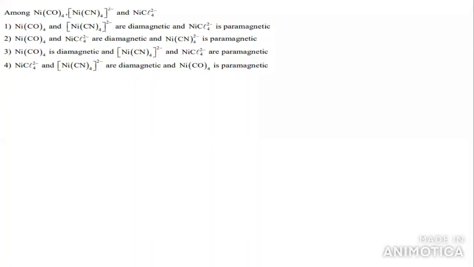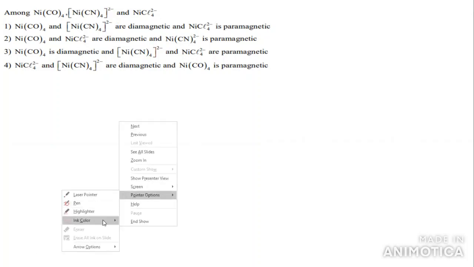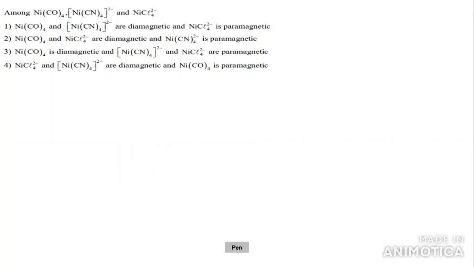Next question. Among the following, Ni(CO)4, [Ni(CN)4]2-, [NiCl4]2-. What nature are they asking about? The first one we will see is Ni(CO)4, [Ni(CN)4]2-, [NiCl4]2-.